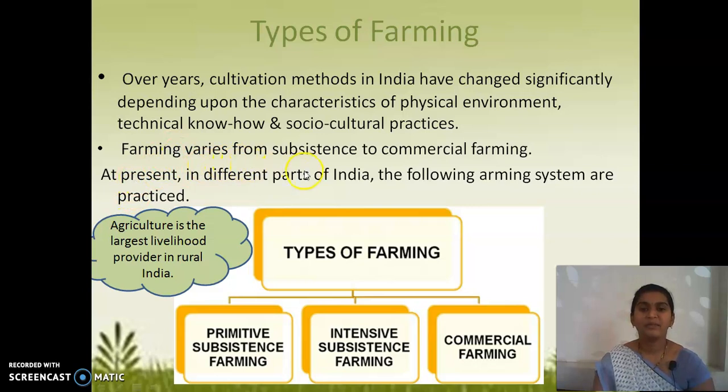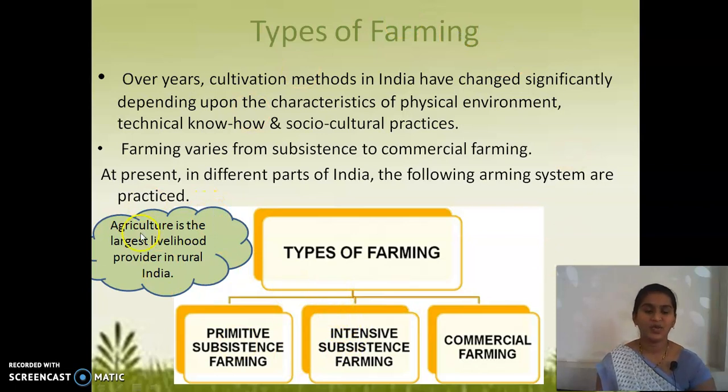Okay, see here. Farming varies from subsistence to commercial farming. The agriculture, the farming varies from subsistence to commercial farming. At present, in different parts of India, the following farming systems are practiced.